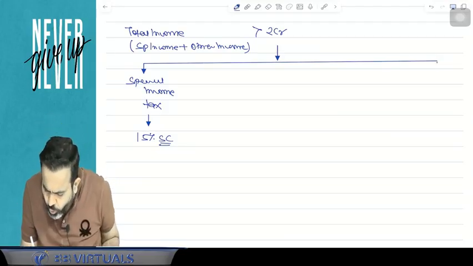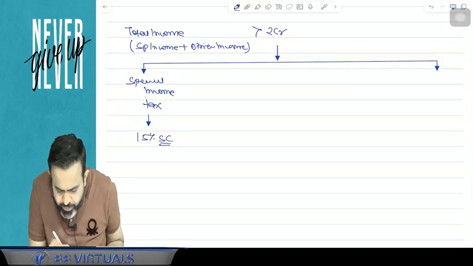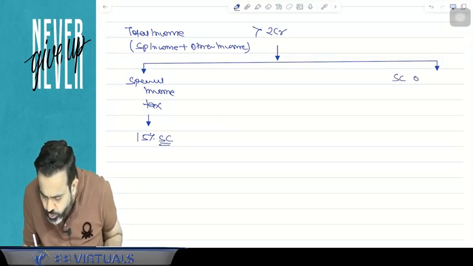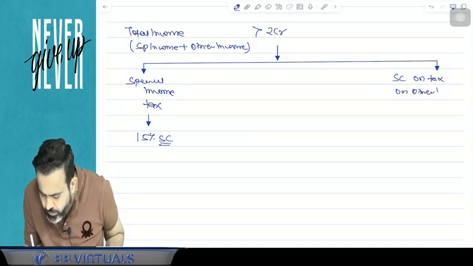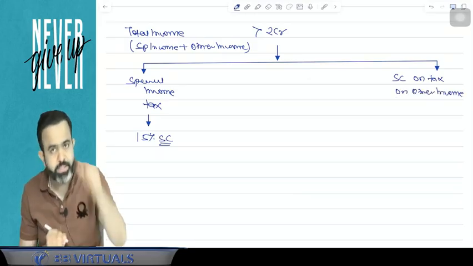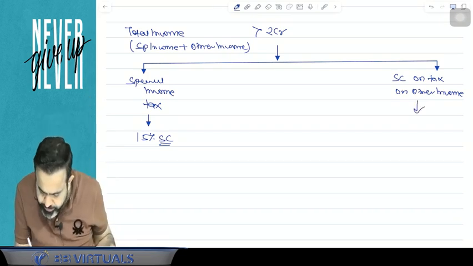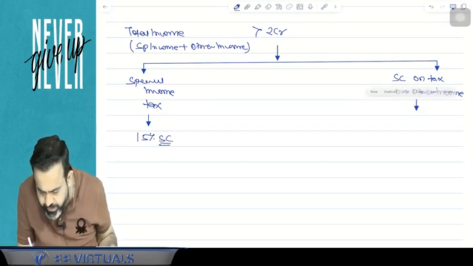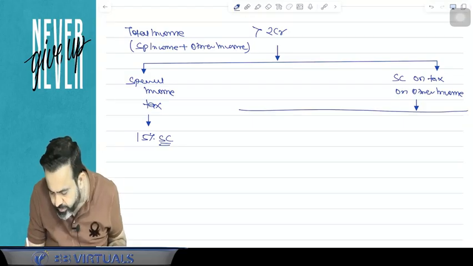But guys, on tax on other income, what is the surcharge on tax on other income? Now here you have to focus. Here you have to check it. Okay, sir, what will be the surcharge on tax on the other income?